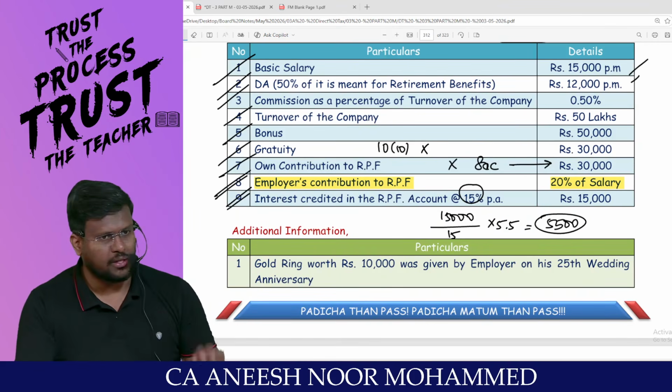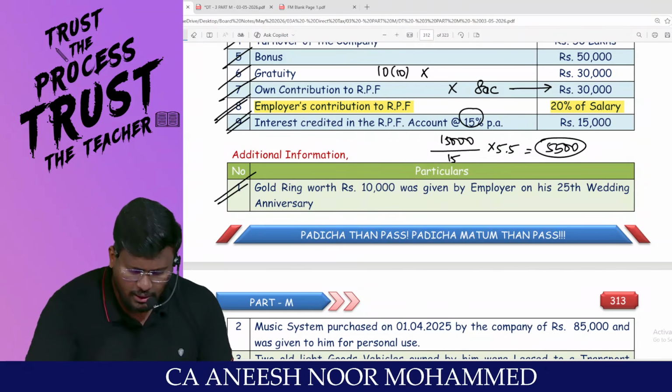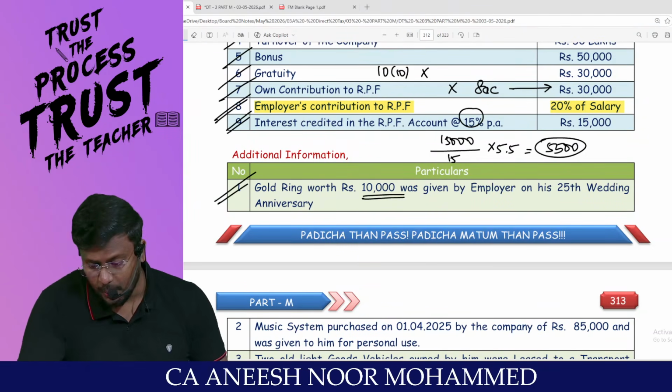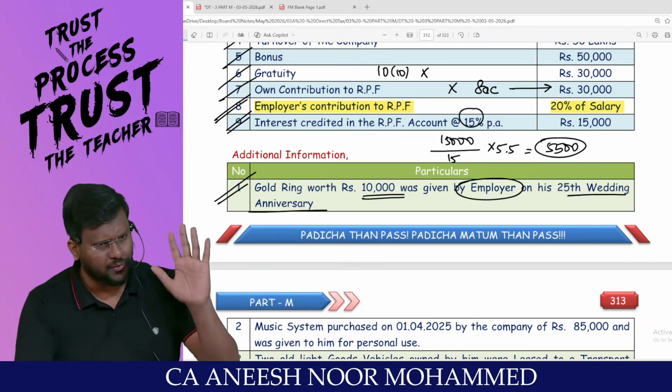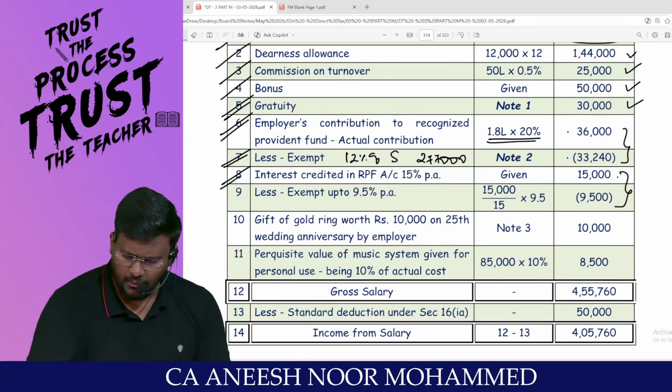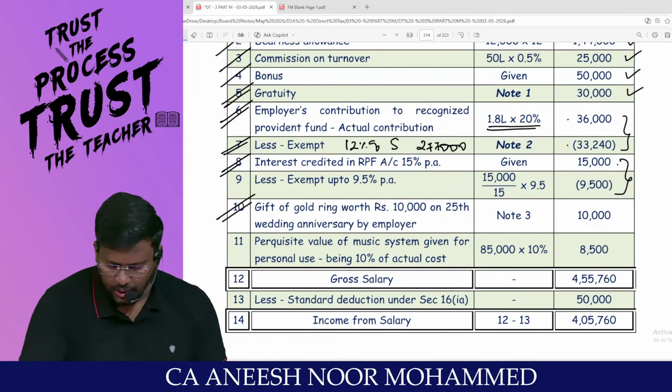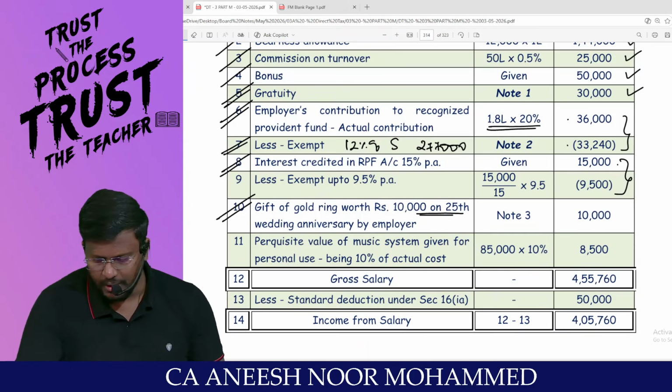That's it. All the information has been taken care of. Gold ring worth rupees 10,000 was given by employer on his 25th wedding anniversary. Does the gift amount exceed 5,000? Fully taxable, my dear lovable students. That's what, gift of gold ring worth 10,000 on 25th wedding anniversary, 10,000 is fully taxable.